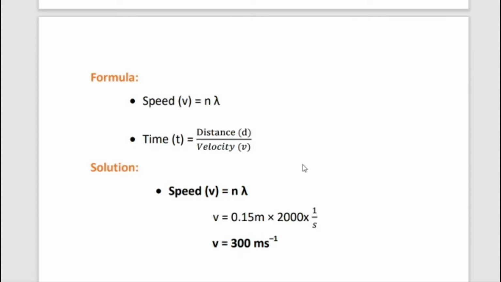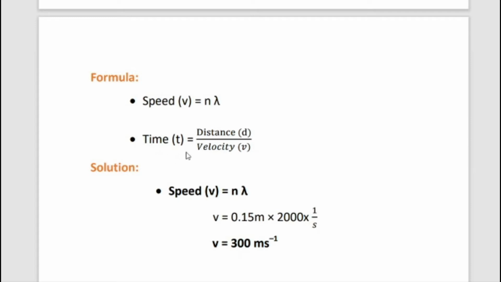So speed v equals one wavelength divided by one time period, that is v equals lambda by T. We know small n is equal to 1 by T. So v equals n lambda. Here n is the frequency, lambda is the wavelength, and v is the speed of the particular wave.